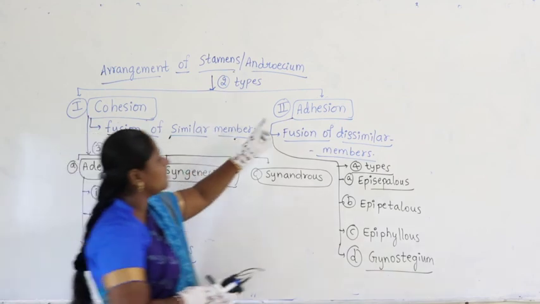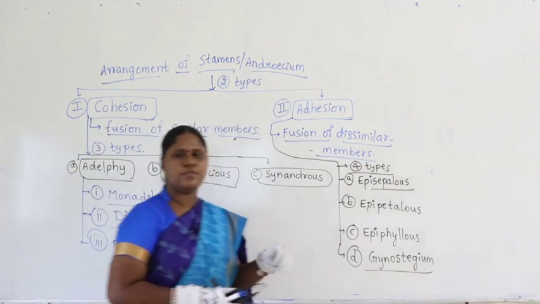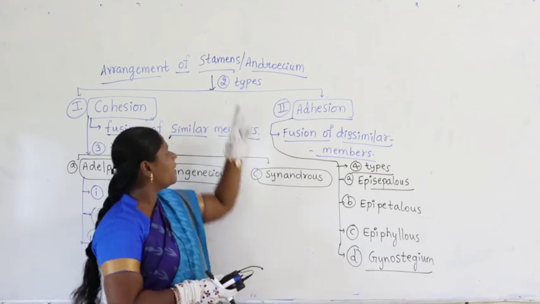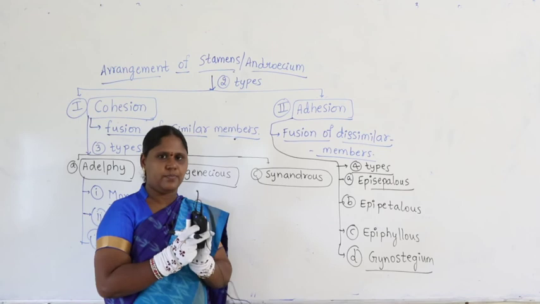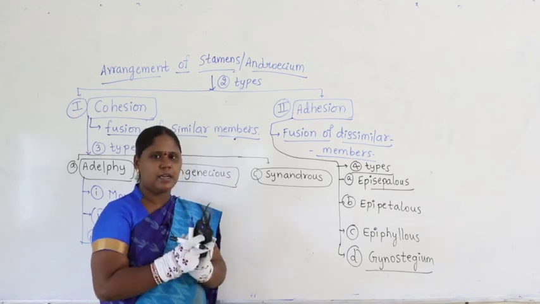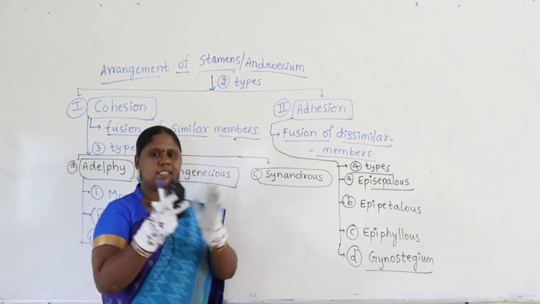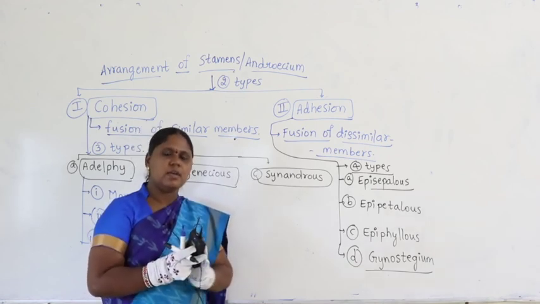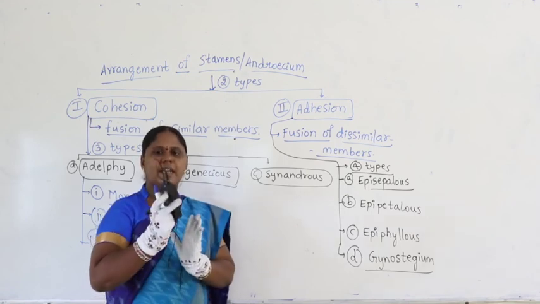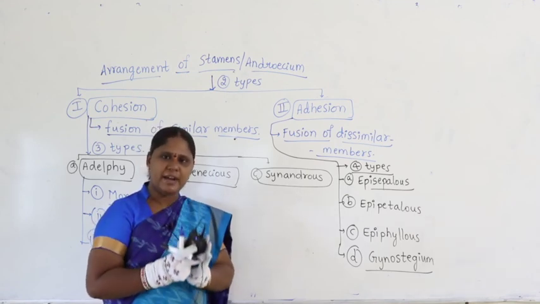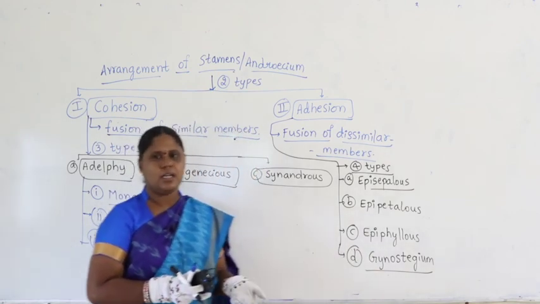Coming to adhesion, in this case there is fusion of dissimilar members, that is, different members. What we are talking about is the arrangement of stamens. Stamen may be fused with sepal. Stamen may be fused with petal. Stamen is different, sepal is different, so both are dissimilar members. Sometimes the stamen is fused with petals, and then it is called epipetalous, or epiphyllous for perianth.